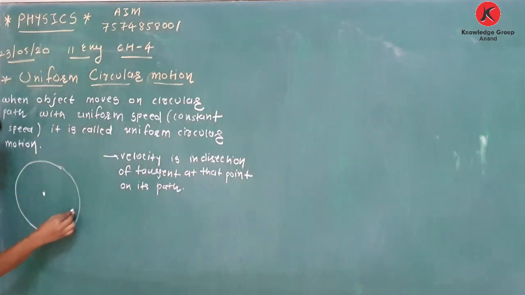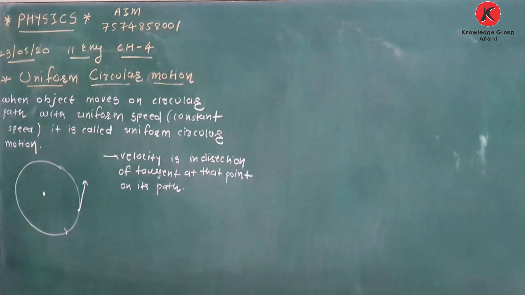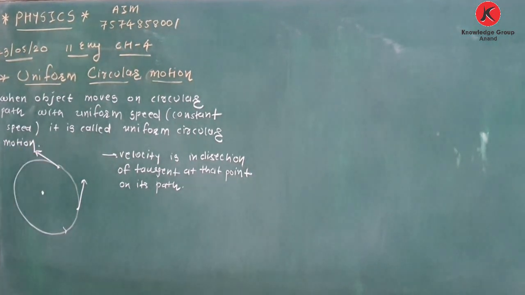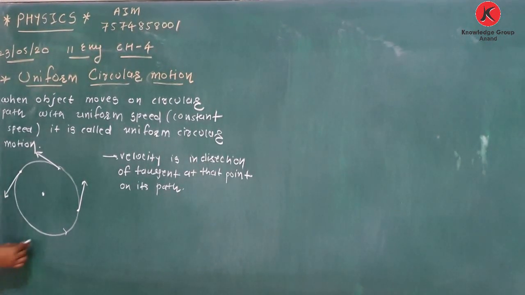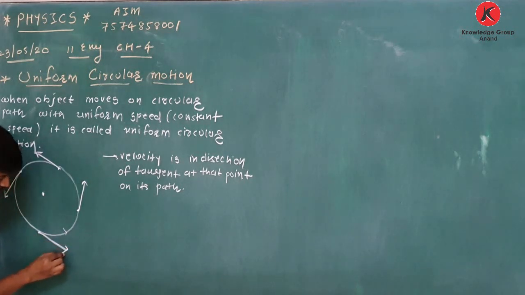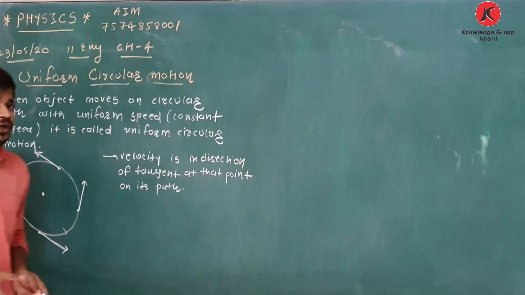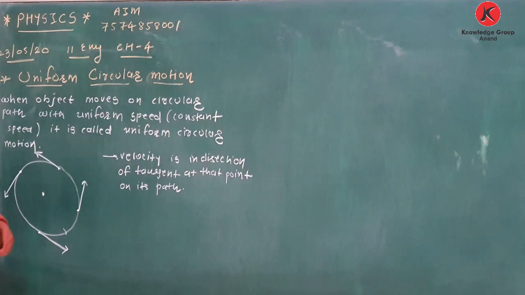So if at this point I want to say what is the direction of velocity, it is in this direction, in the direction of tangent. At this point, velocity is in this direction. At this point, velocity is in this direction. See, each and every direction is different. So velocity is a vector quantity, with magnitude and direction both. Here, the direction of velocity continuously changes.